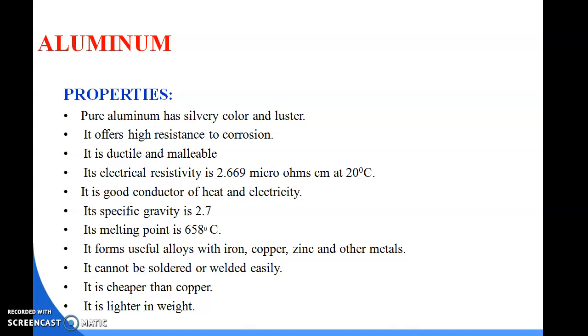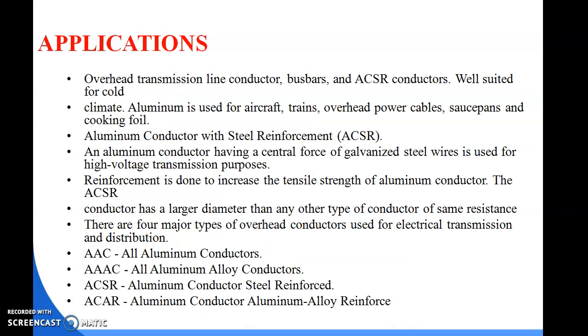We are using aluminum there, and it is pure aluminum, with a silvery color and luster, and it offers high resistance to corrosion. It is ductile and malleable, and its electrical resistivity is 2.669 micro ohm cm at 20 degrees centigrade. So next, the applications. What are the applications? Overhead transmission line conductor, bus bar, ACSR conductor, well suited for cold climate. Aluminum is used in aircraft, trains, overhead power cables, and cooking foil.